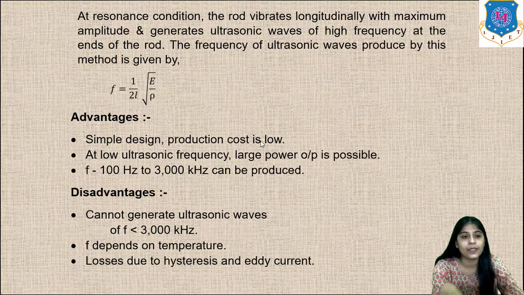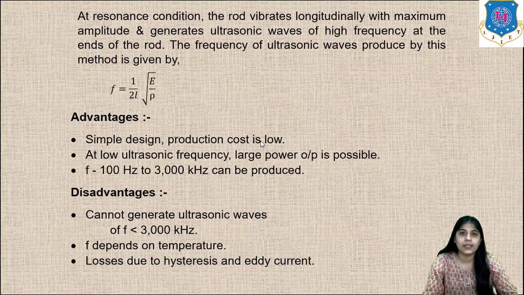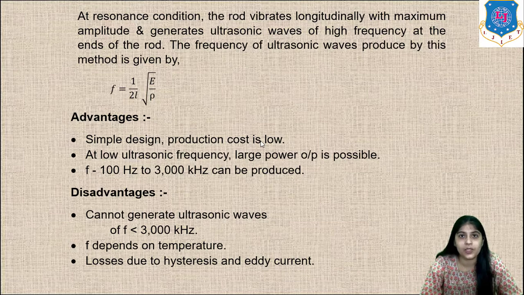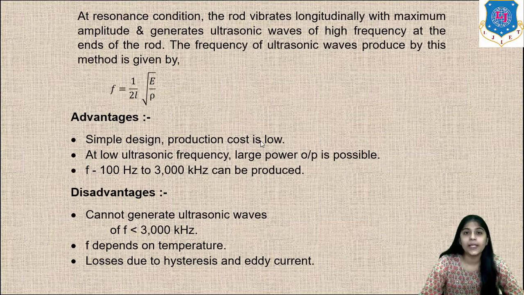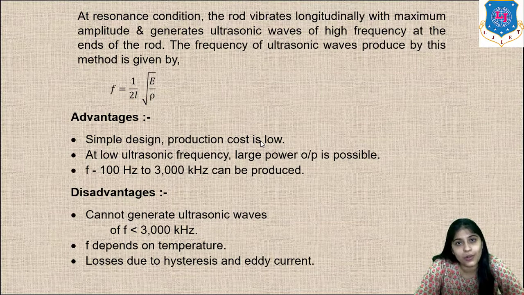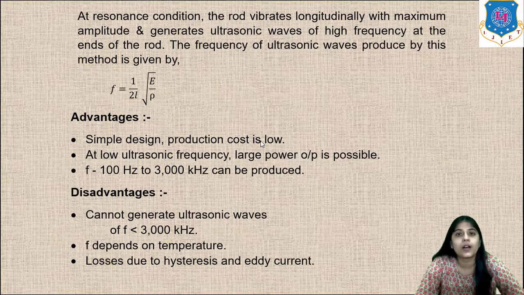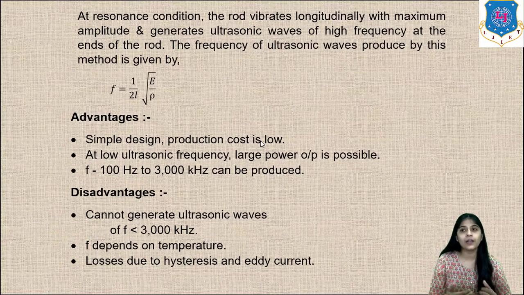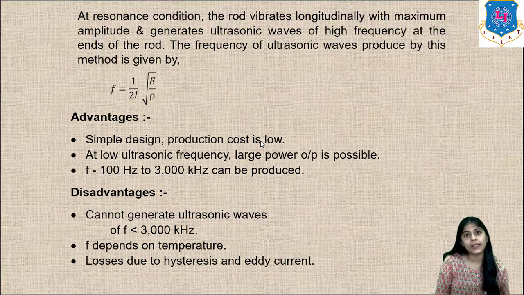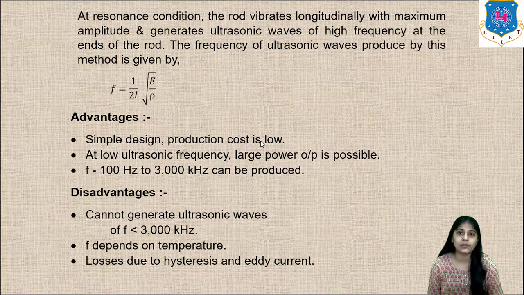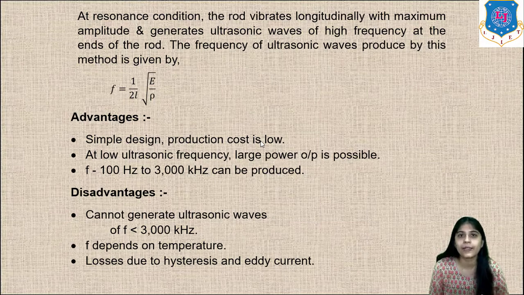Now let us see some advantages and disadvantages. The advantage is that this circuit is very simple and basic, so the production cost is low. The next advantage is that at low ultrasonic frequency, a large output is possible. Then, with the magnetostriction oscillator, frequencies from 100 Hz to 3000 kHz or 3 MHz can be produced. So another advantage is that the frequency range is wide, from 10 raised to 2 to 10 raised to 6 Hertz.